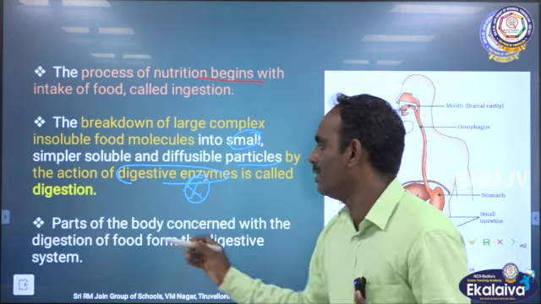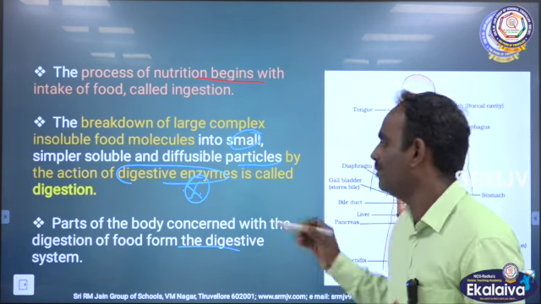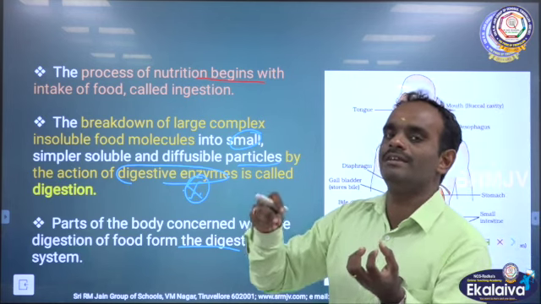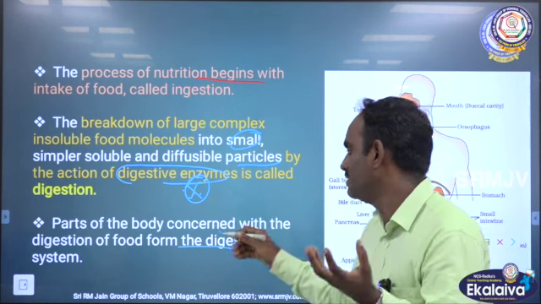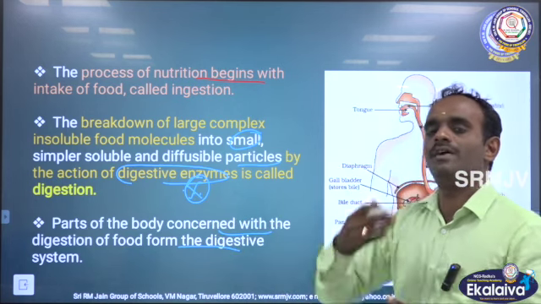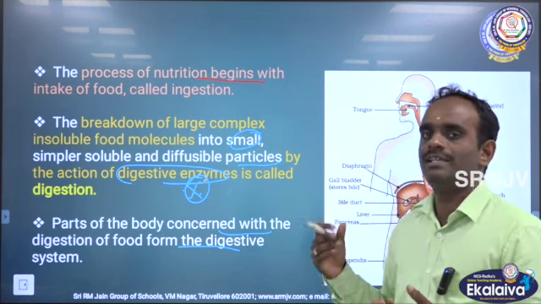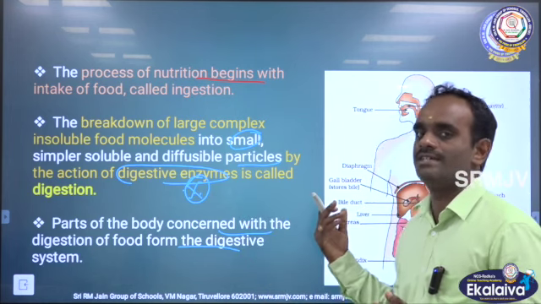Parts of the body concerned with the digestion of food form the digestive system. So, what are the different parts in the digestive system? There are two different sets of organs involved in digestion.